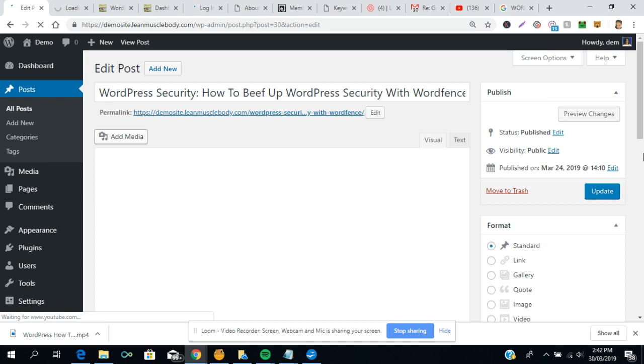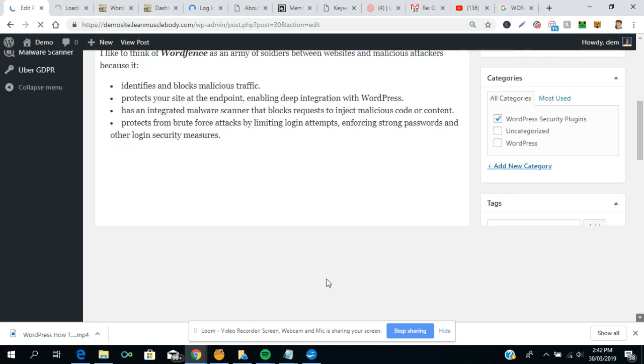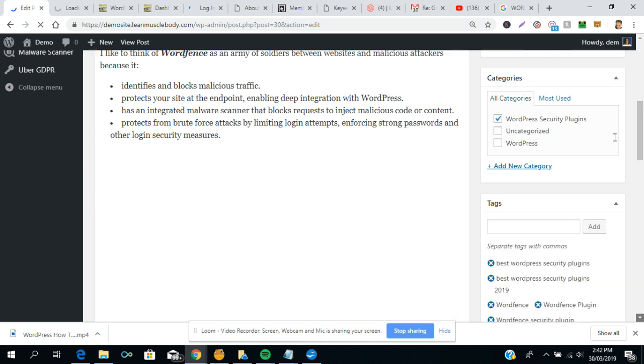You could decide whether you want to have a standard post, a link, gallery, quote, image, video, etc. This is where you would update the post. After you have published it, if you want to edit, you click update. So for example, I might want to change some words, I might want to add content. This is the box in which you do that. Maybe I'm going into too much detail.